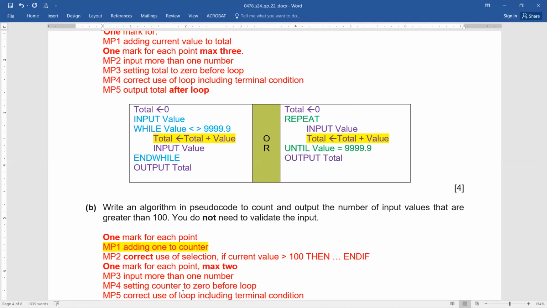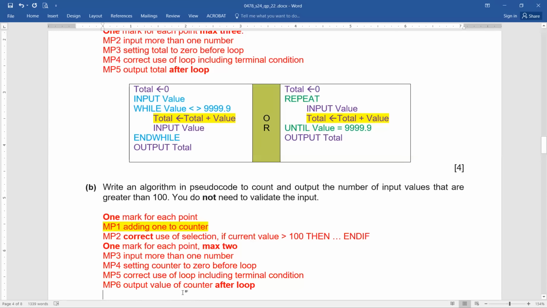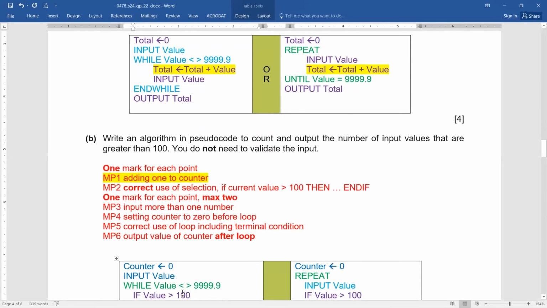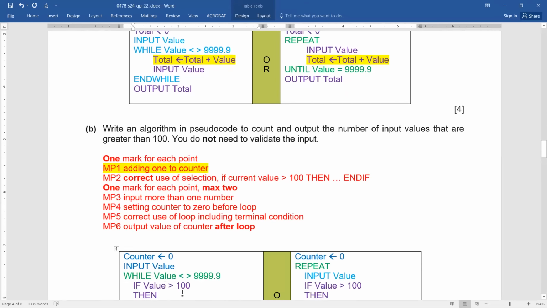And what about the rest of the 2 marks? Input more than 1 number, 0 initializing before the loop again, correct use of loop including terminal condition, and output value of counter after loop. Now this is extremely important. Again, a few variables are taken as per your understanding. You can use any other variable also. Yes, that's perfectly okay.